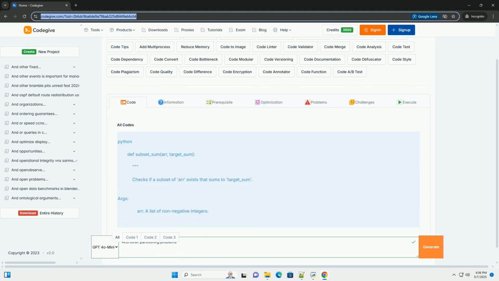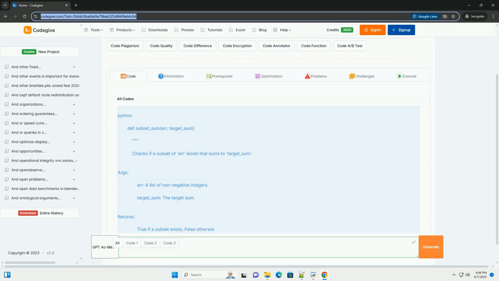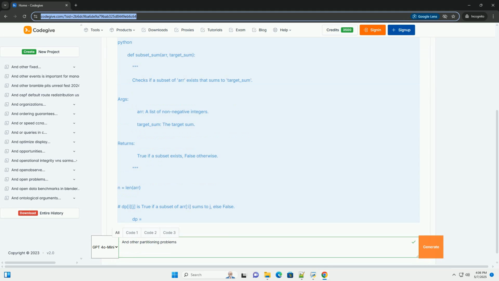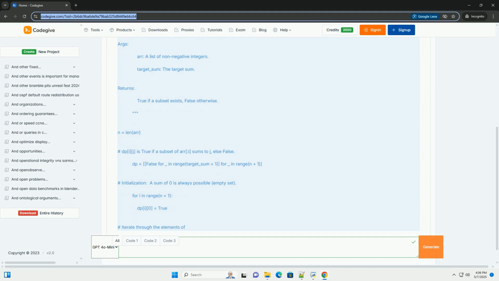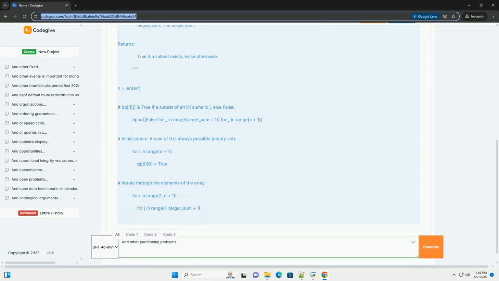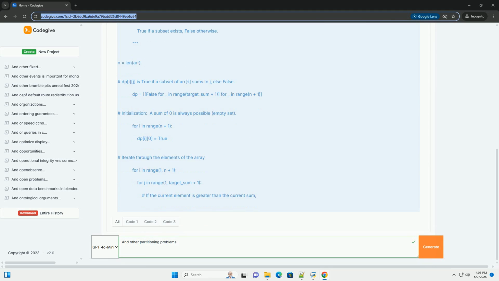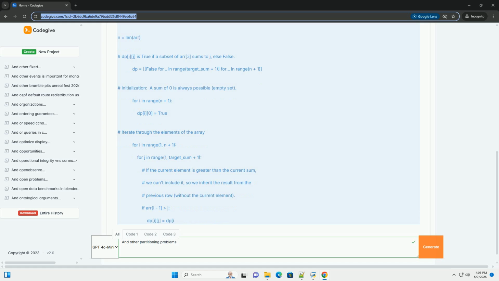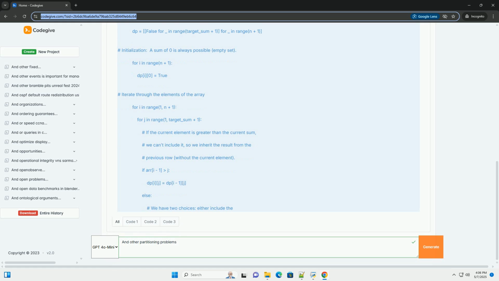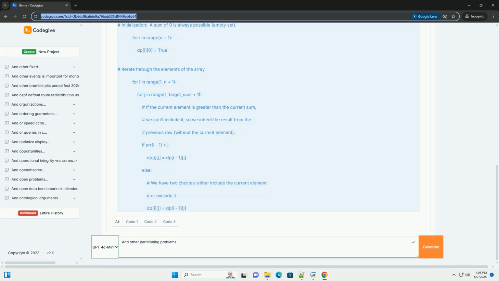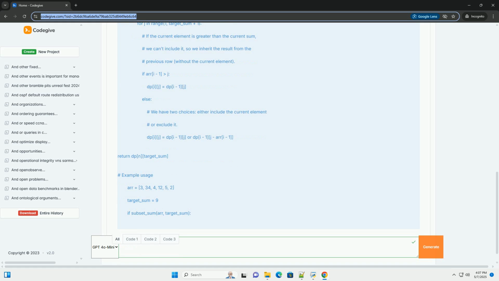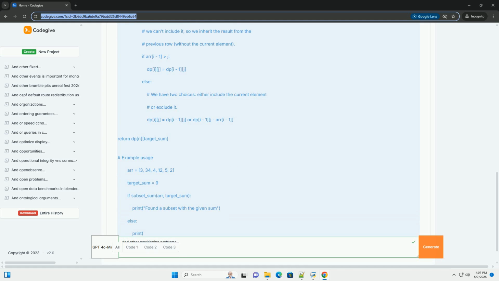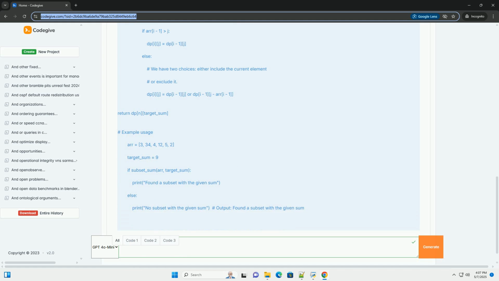OK, let's dive deep into partitioning problems, including an in-depth tutorial with code examples in Python. What are partitioning problems? In essence, partitioning problems deal with dividing a larger set, often a set of numbers, elements, or objects, into smaller subsets or groups based on certain criteria or constraints. These problems often arise in various domains, from resource allocation and load balancing to data mining and combinatorial optimization.